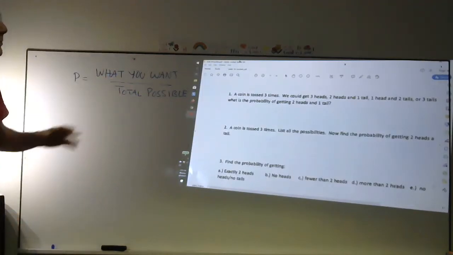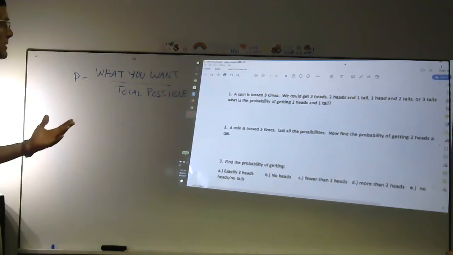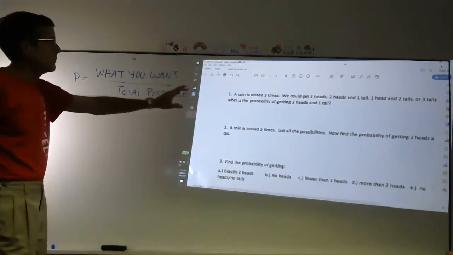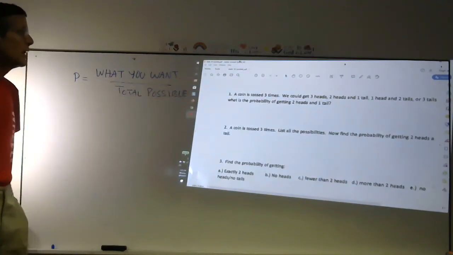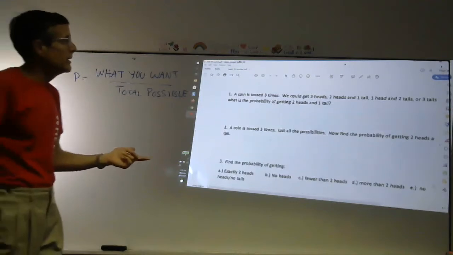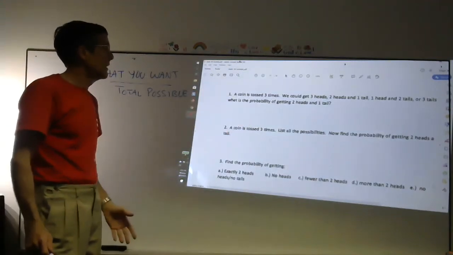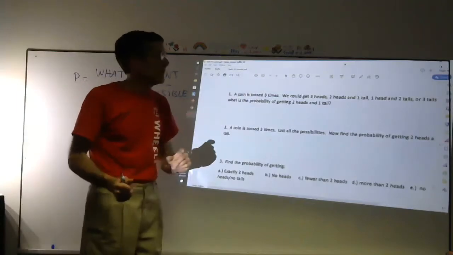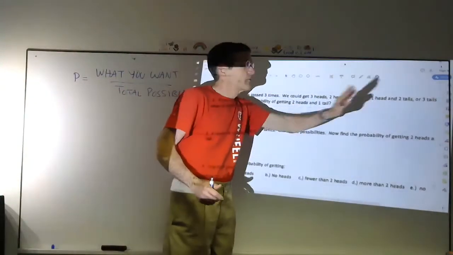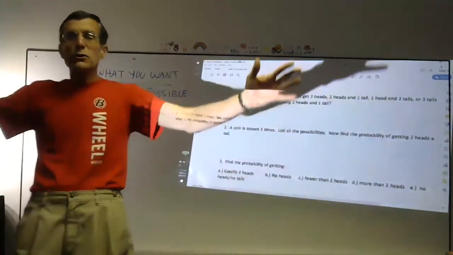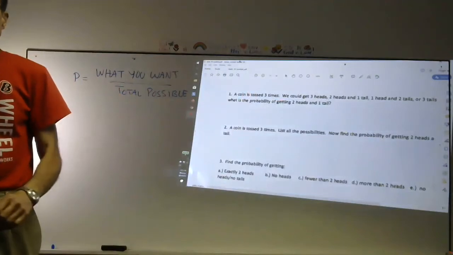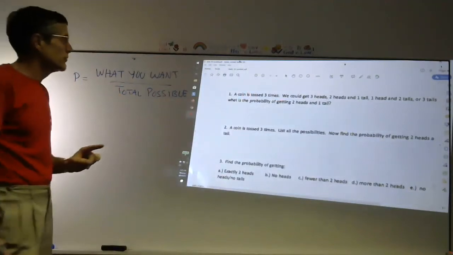Now, a lot of people get confused on probability. You have to be a little careful about getting your total possible. For instance, a coin is tossed 3 times. You could get 3 heads, 2 heads and a tail, 1 head and 2 tails, or 3 tails. So some people say, oh, there's 4 things that can happen. So the total possible is 4 things. We're going to find that that is not true.